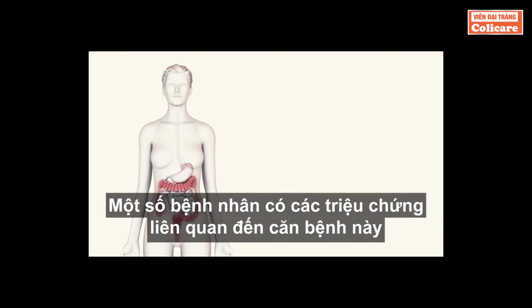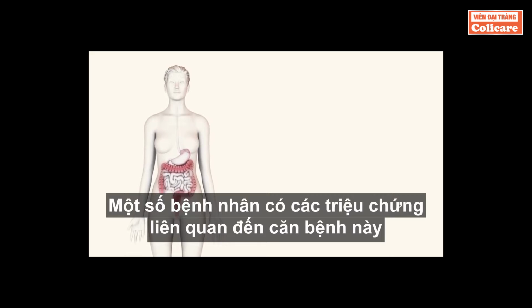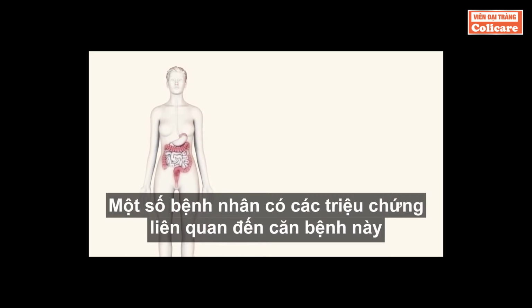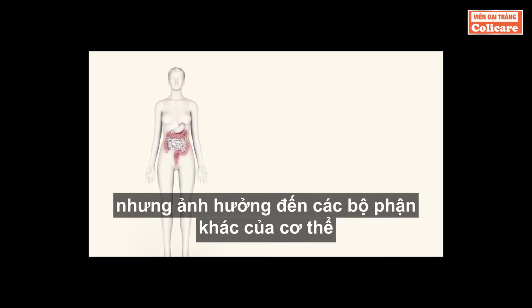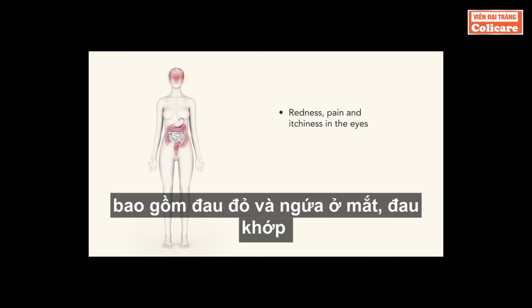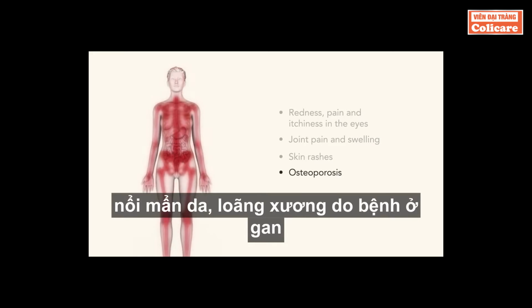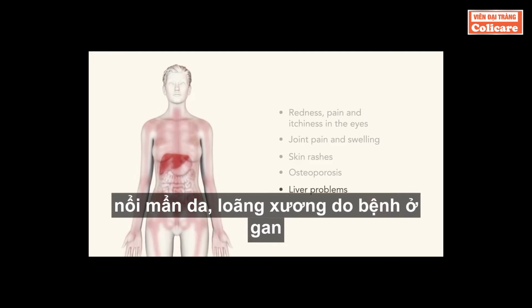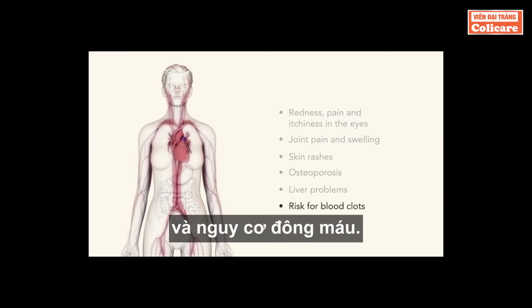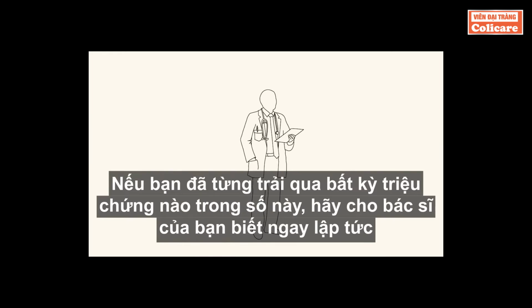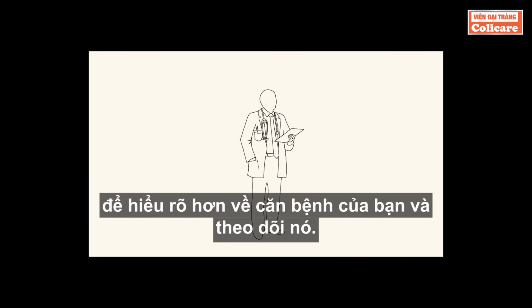For reasons that are not entirely understood, some people develop symptoms that are related to the disease but affect other parts of the body, including redness, pain, and itchiness in the eyes, joint pain and swelling, skin rashes, osteoporosis in the bones, liver problems, and risk for blood clots. If you ever experience any of these symptoms, let your doctor know immediately.